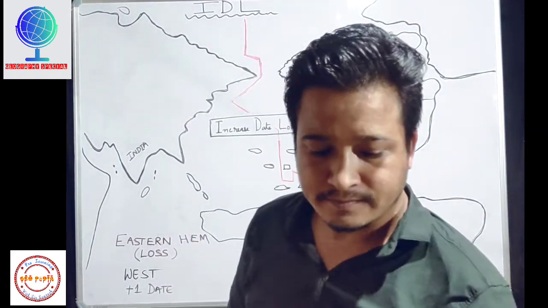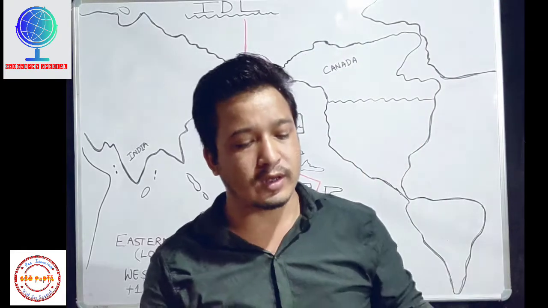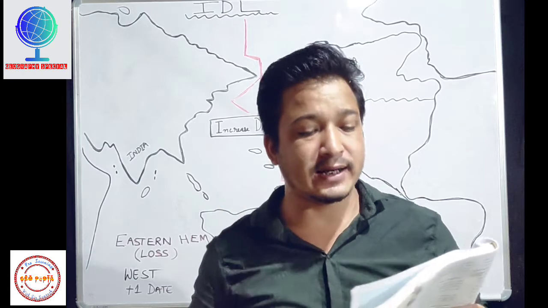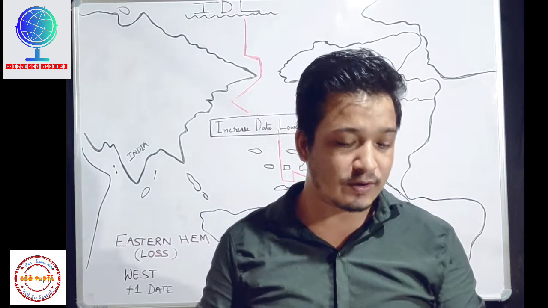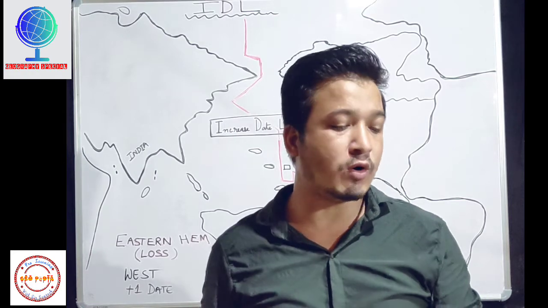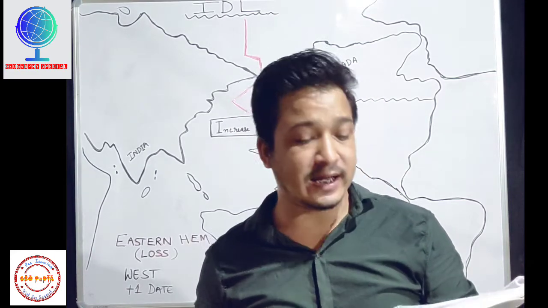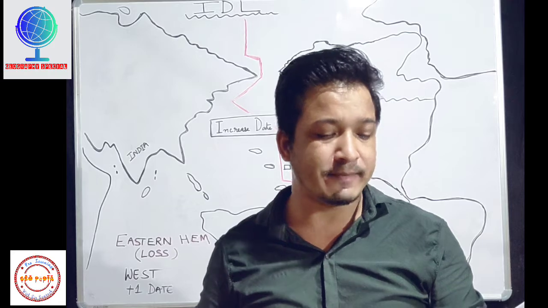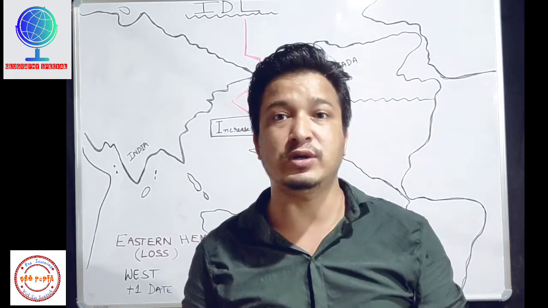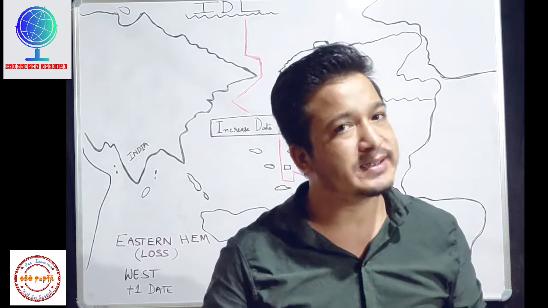As it is written in your book, the history of the international date line dates back to the Christian era of 1522, when Magellan's crew reached home after circumnavigating the world for the first time by ship. They thought it was 5th of September, but actually it was 6th of September.